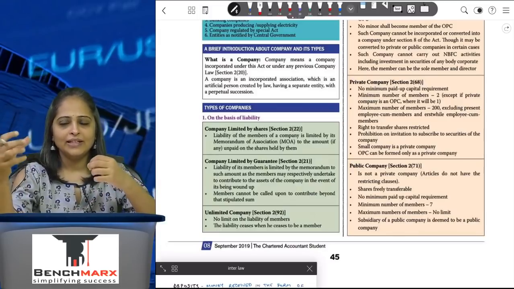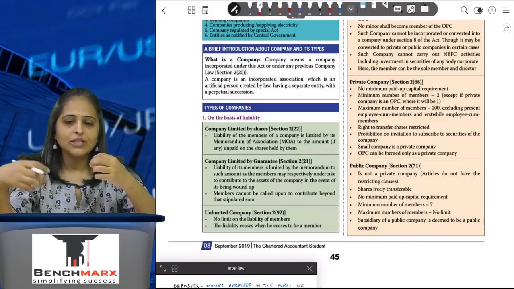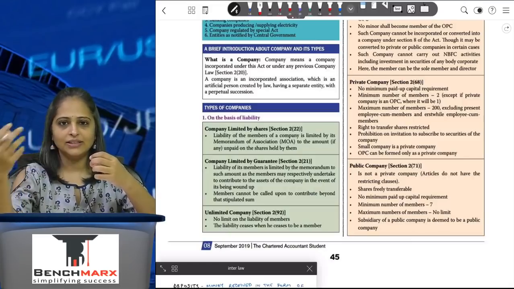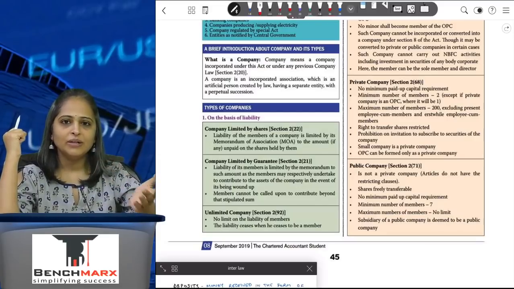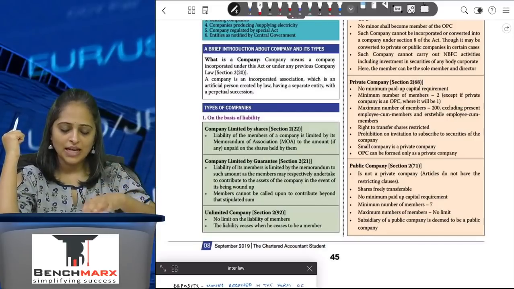Company limited by guarantee is where the members give a guarantee that this is the amount we will contribute if the company goes into liquidation. So that is the amount and that is the extent of liability of the members. Unlimited company is where the liability of the members is unlimited.